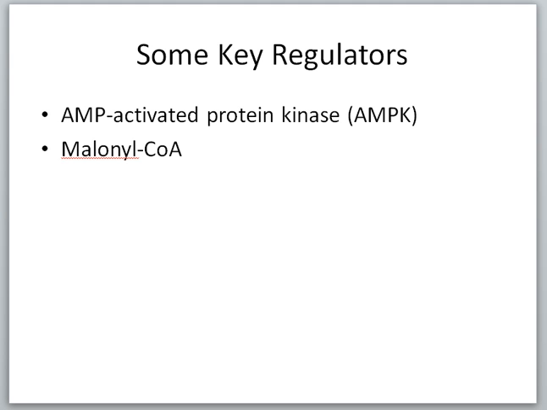So then our body needs to have a way to determine whether we're moving towards catabolism or anabolism. Essentially, do we need to store energy or do we need to use energy, and either use the energy that's coming in through a food source or break down energy stores such as fat stores or glycogen or whatever. So there are some key regulators in the body. There's a variety of regulators, but a couple that are really key that we'll focus on. One is AMP-activated protein kinase, or AMPK, and another is malonyl-CoA. So we'll look at these just a little bit.